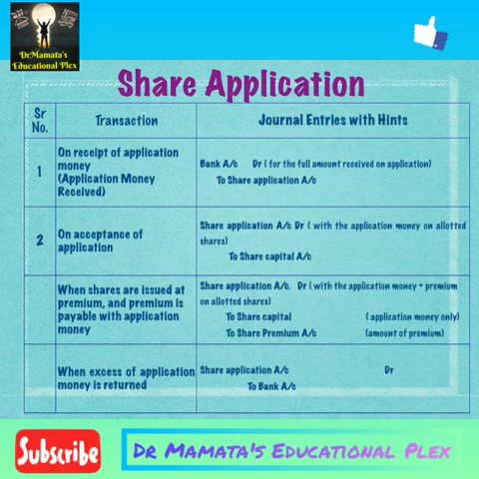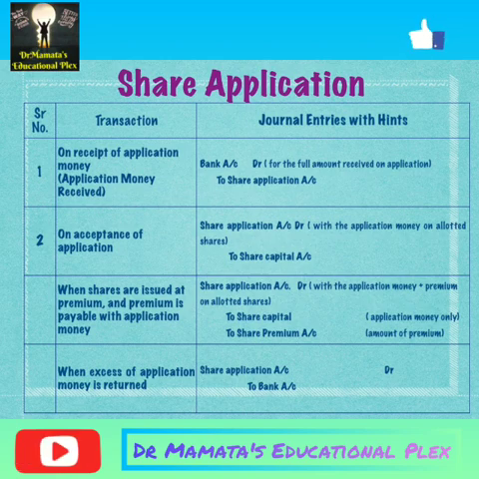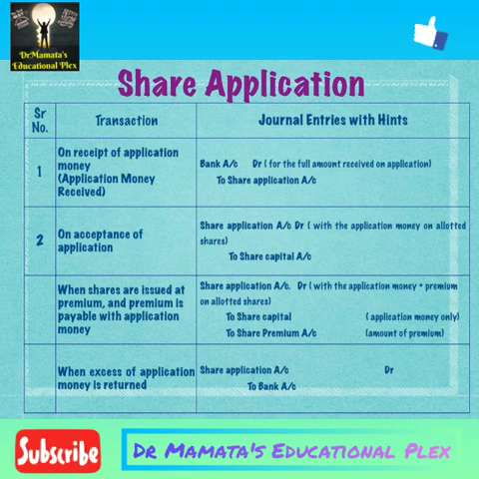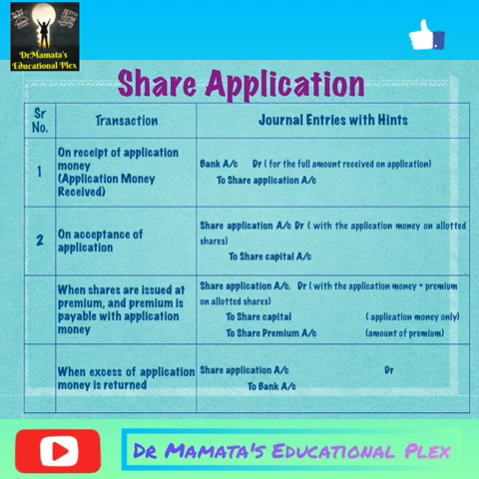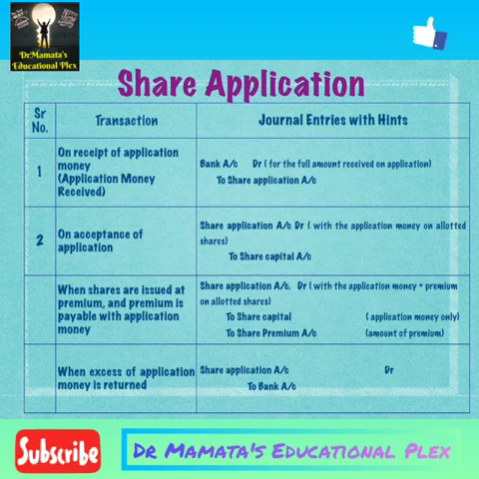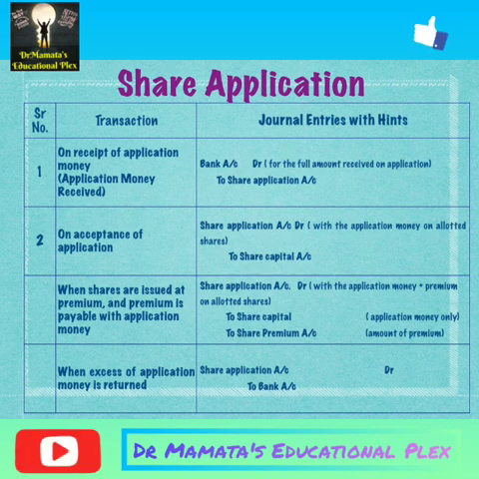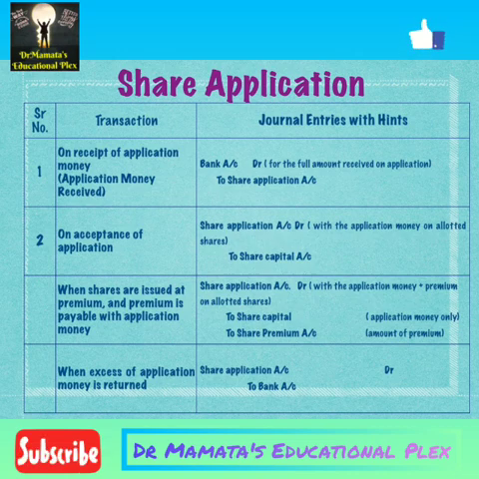Then where shares are issued at a premium and the premium is payable with application money. Sometimes a company may allot shares at a premium and the premium money is included in the application. Then the entry will be share application account debit to share capital account and share premium account. That extra amount is credited to the share premium account. Share application account will be debited with the application money plus premium on allotted shares. Share capital account will be credited with application money only and share premium account will be credited with the amount of premium.